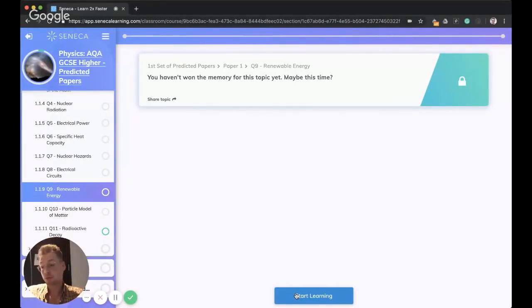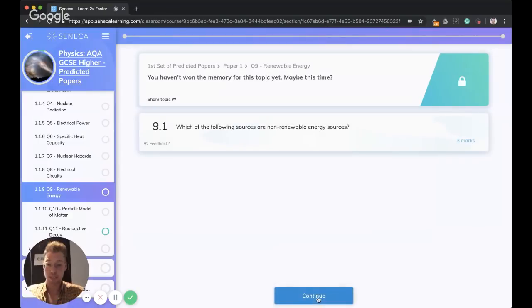And with renewable energy, there's a lot of keywords and a lot of buzzwords you need to use in your answers if you want to get those marks, okay? A lot of the mark schemes have underlined words that you have to use in order to get the marks. So it's really important to be specific with your scientific language. So which of the following are sources of non-renewable energy sources? Well, if we're talking about non-renewable, energy resources are ones that can't be reused.